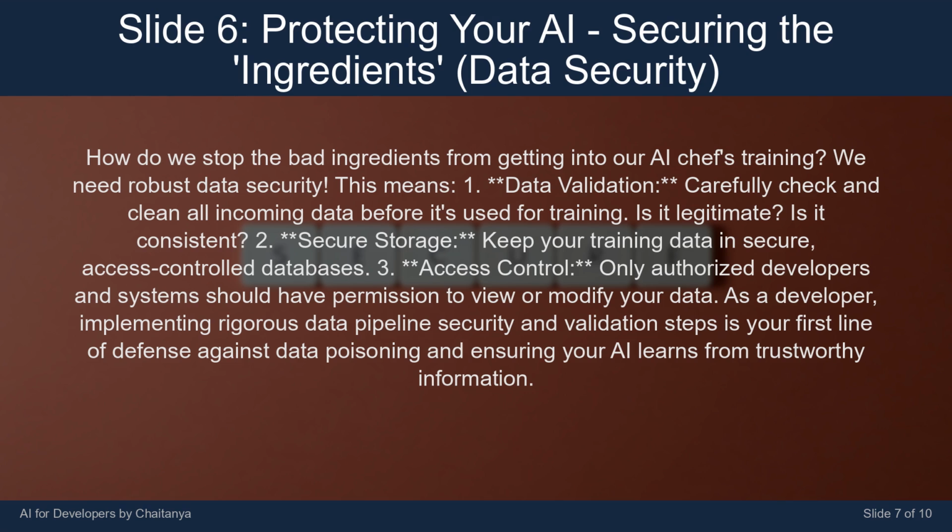Access control. Only authorized developers and systems should have permission to view or modify your data. As a developer, implementing rigorous data pipeline security and validation steps is your first line of defense against data poisoning and ensuring your AI learns from trustworthy information.